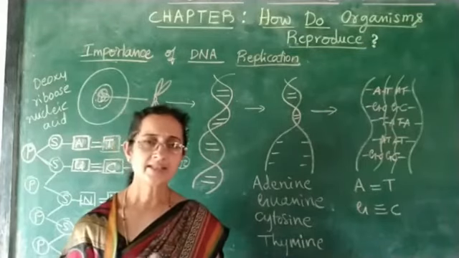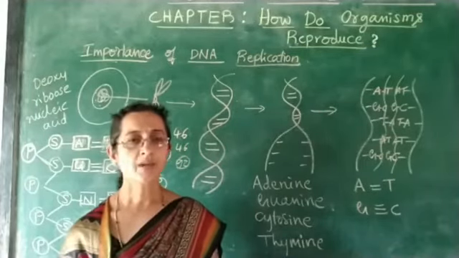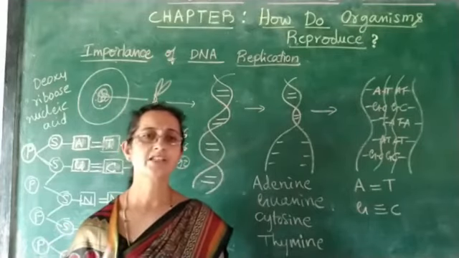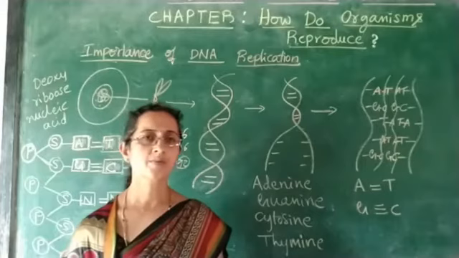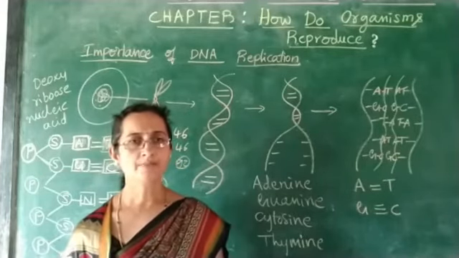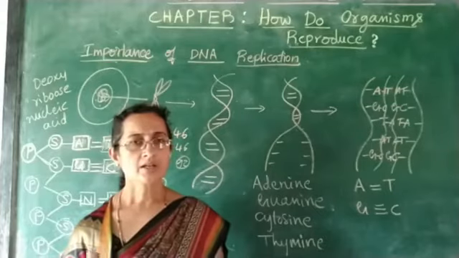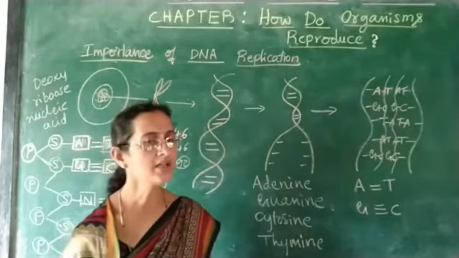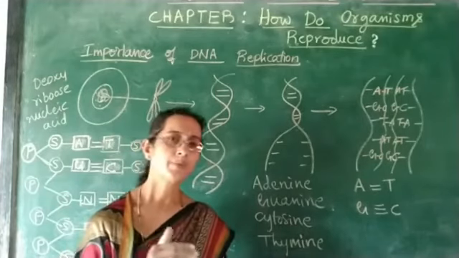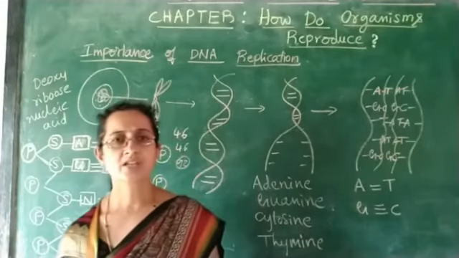As these changes took place, there was an improvement in the characters of one organism over the other. A fish cannot be compared with a mammal. As we learned in evolution, organisms changed from a primitive stage to an advanced stage.